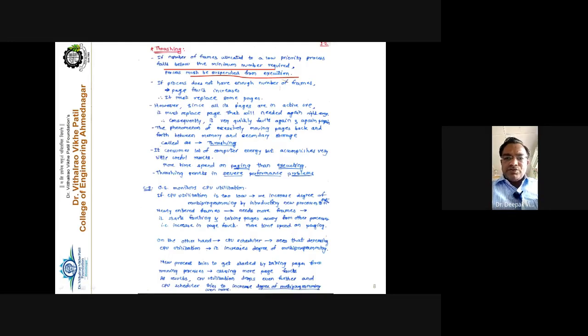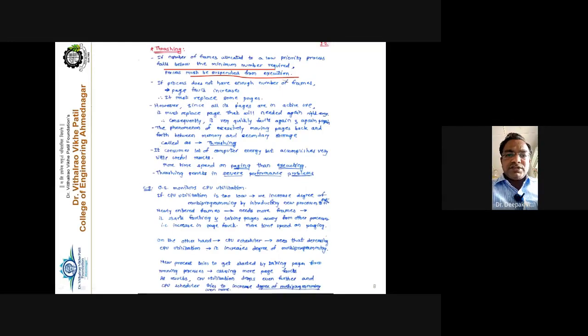So instead of executing, the maximum time of the processor is spent on swapping in and swapping out of the process, and more and more page faults occur. We call this thrashing.